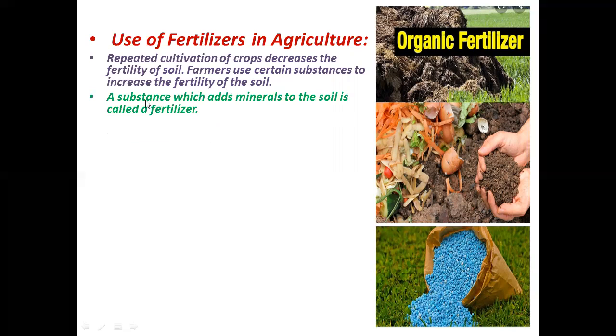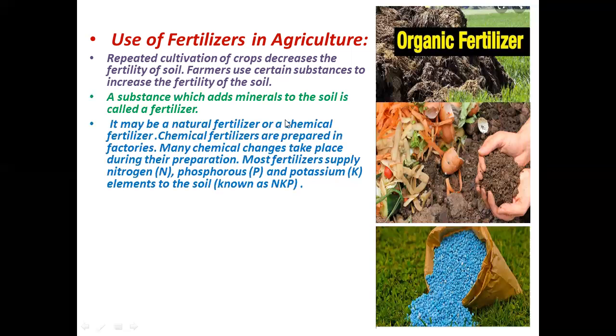So a substance which adds minerals to the soil, or which increases the fertility of a land, is called a fertilizer. Fertilizers are of two types: natural fertilizers, which are also called organic fertilizers, and chemical fertilizers, which are also called man-made or inorganic fertilizers. The natural fertilizers are better than the synthetic or man-made fertilizers. You can give any name to them.